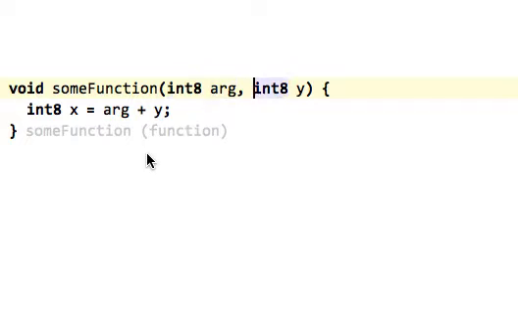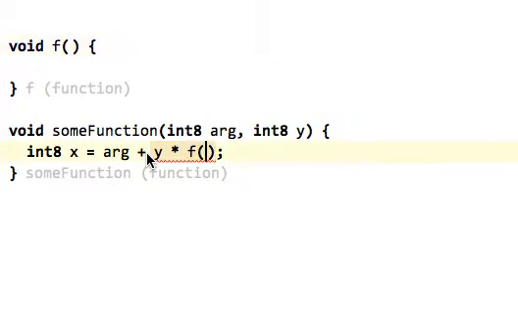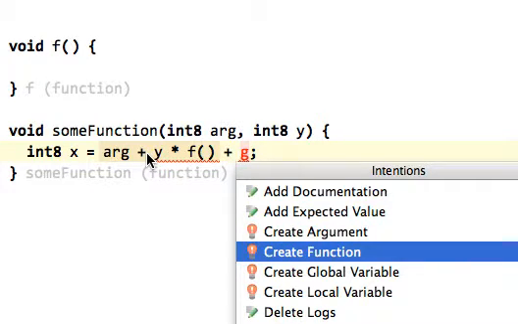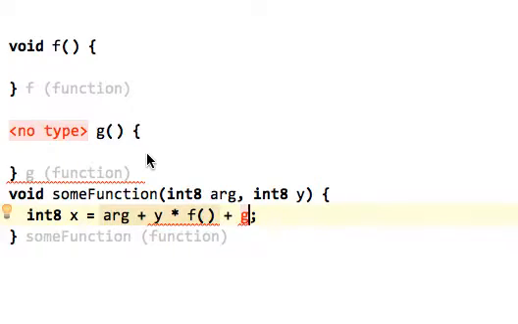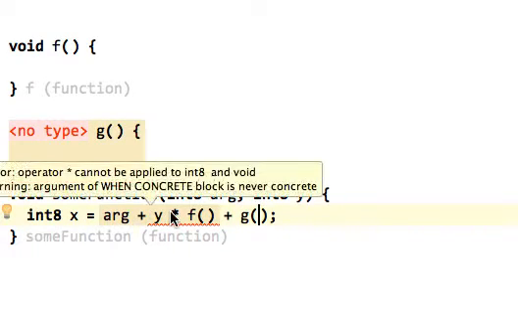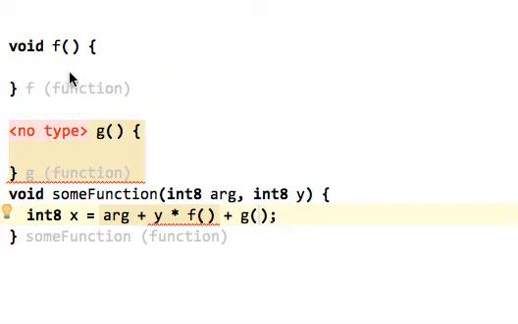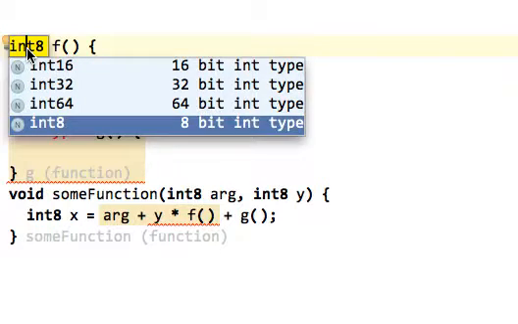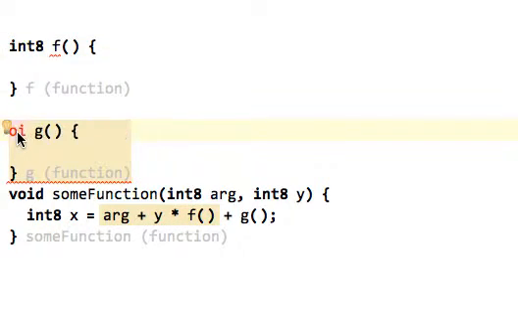And similarly with a global variable. I can even call, for example, a function f, which doesn't exist yet, and I can either create f and rebind, or if I have g, I can even use this little quick fix here and create the function g and bind it. It wasn't able to figure out the type because, of course, this was void. So let's make this an int8 and make this an int8 as well. Makes a little bit more sense.